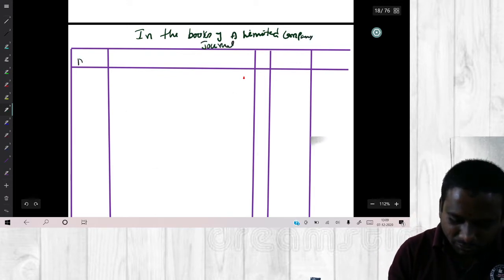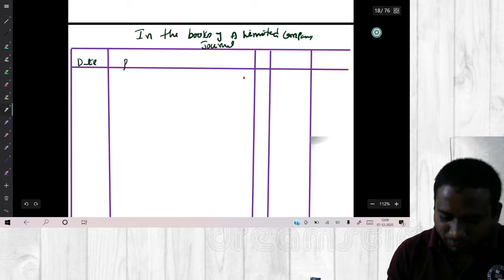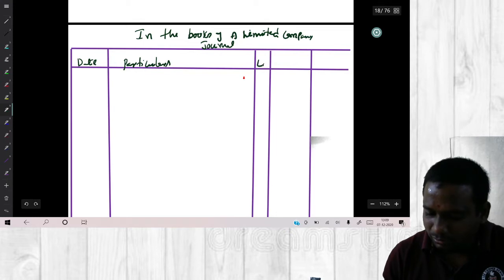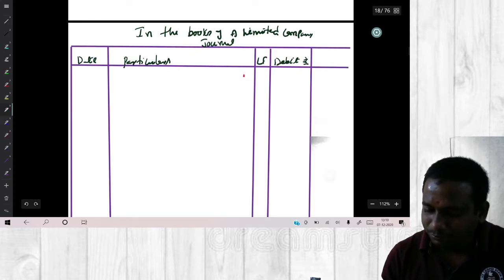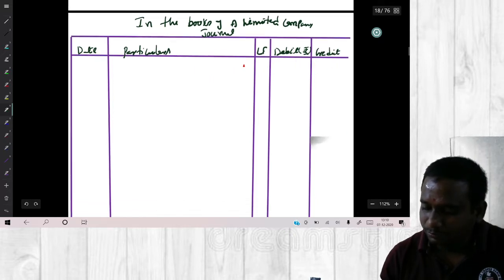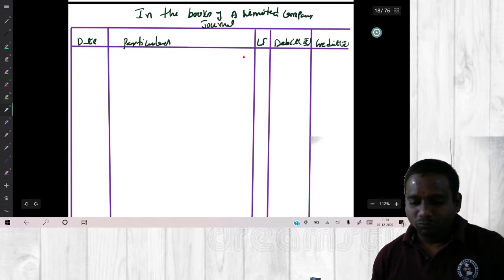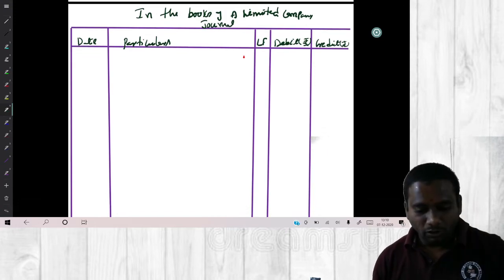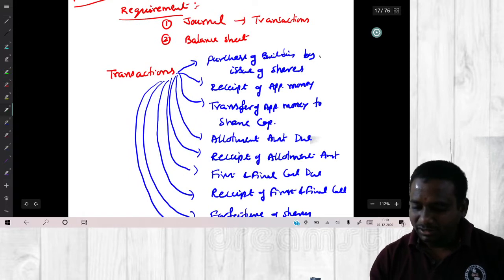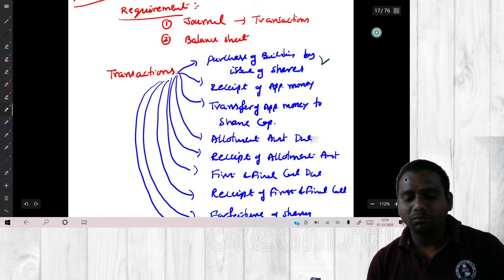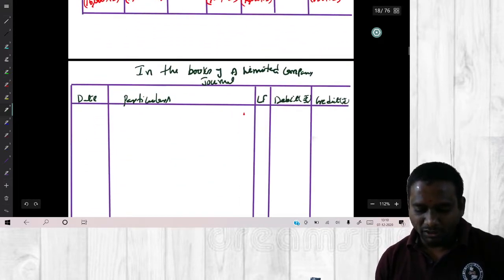Write down the column names: date, particulars, ledger folio, debit rupees, credit rupees. Okay, what is the first entry? Look at the transactions. First transaction is what? Purchase of building by issue of shares. So what is the entry for this?